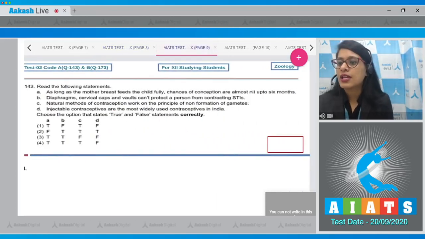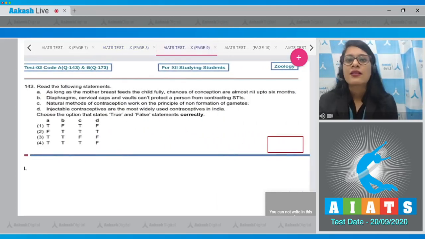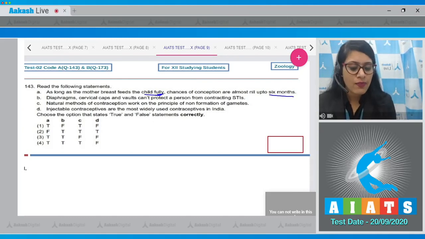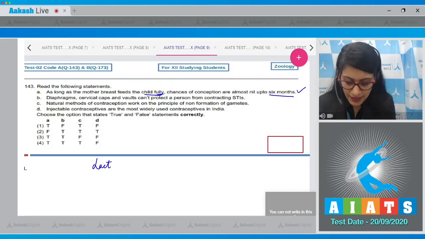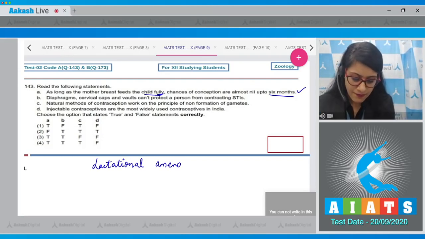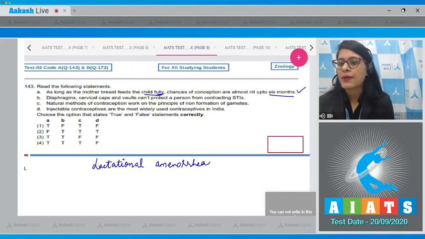Question number 143. Read the following statements. Statement A says, as long as the mother breastfeeds the child fully, chances of conception are almost nil up to 6 months. And this is a true statement. This statement is about natural method of contraception which involves lactational amenorrhea.